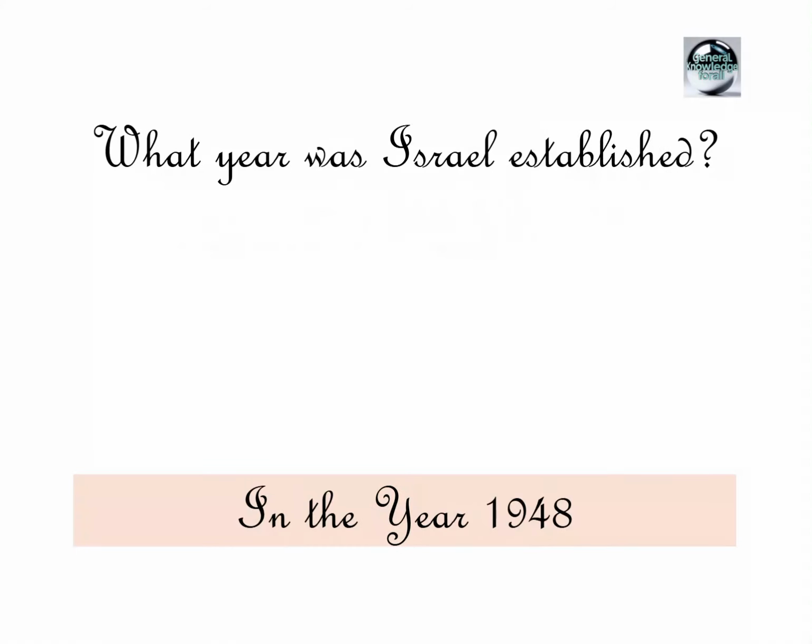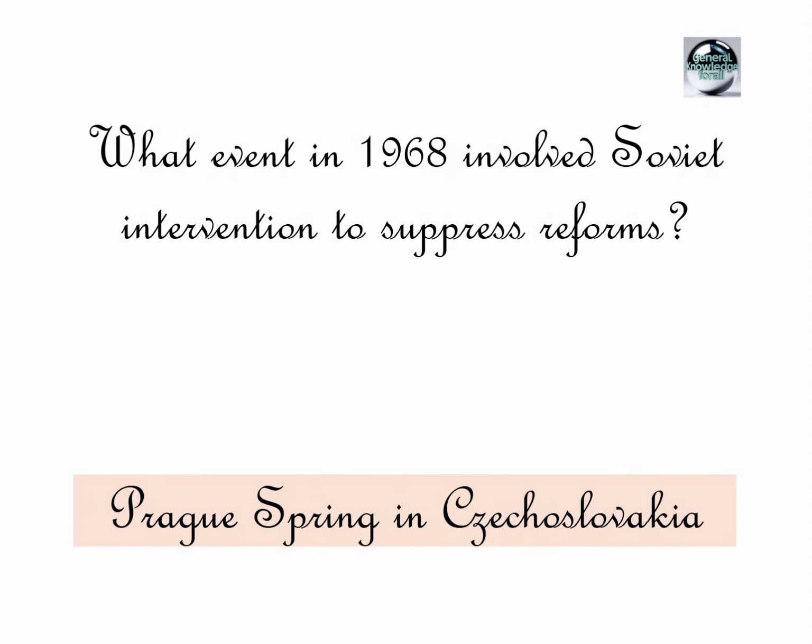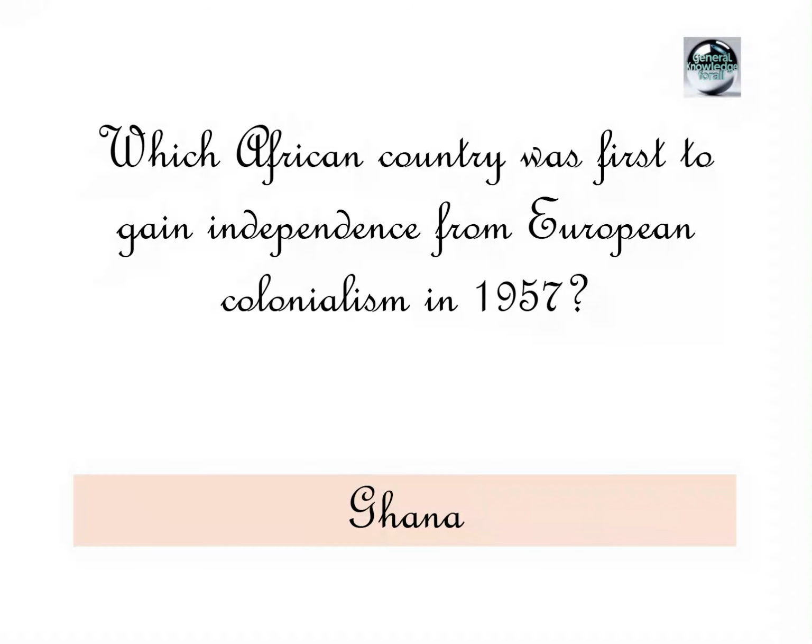In the year 1948. Who was the first president of post-Soviet independent Russia? Boris Yeltsin. What event in 1968 involved Soviet intervention to suppress reforms? Prague Spring in Czechoslovakia. Which African country was first to gain independence from European colonialism in 1957?